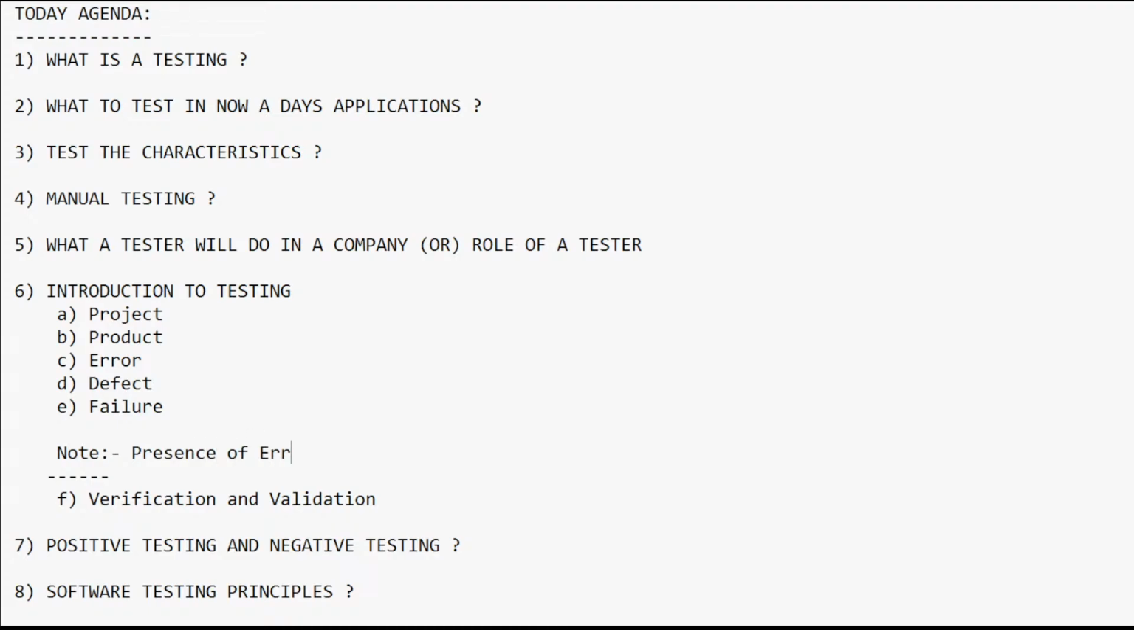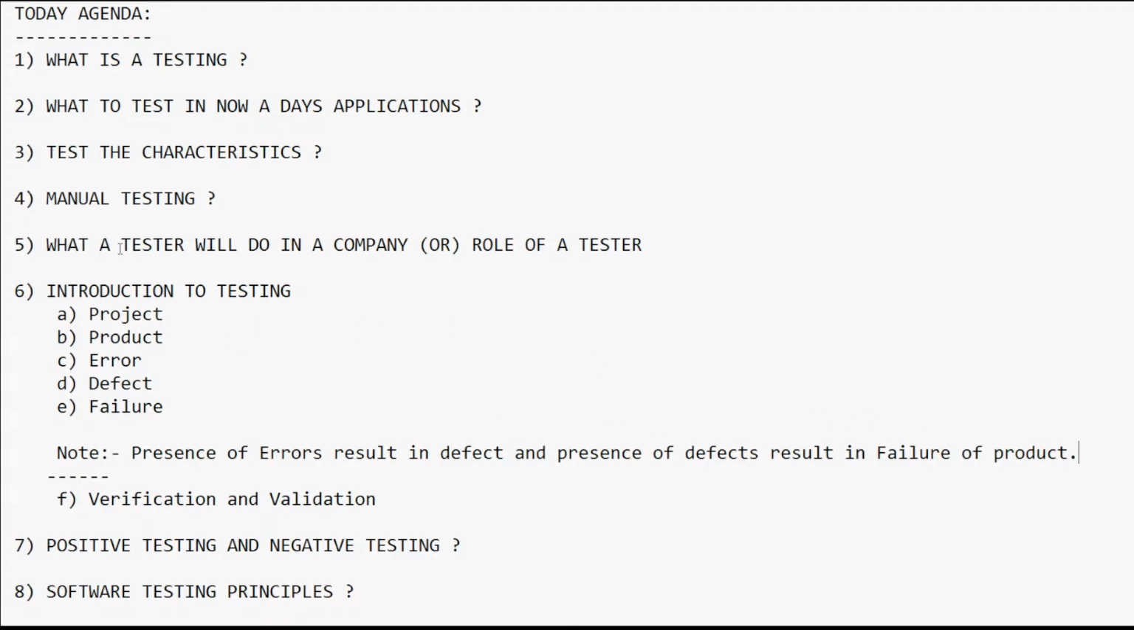Presence of errors result in defect. Okay, presence of errors resulting the defect, right? And presence of defects result in what? Result in failure. Failure of which one? Product. Okay, we have to make a note here, that is presence of errors will result in defect, and presence of defects will result in failure.